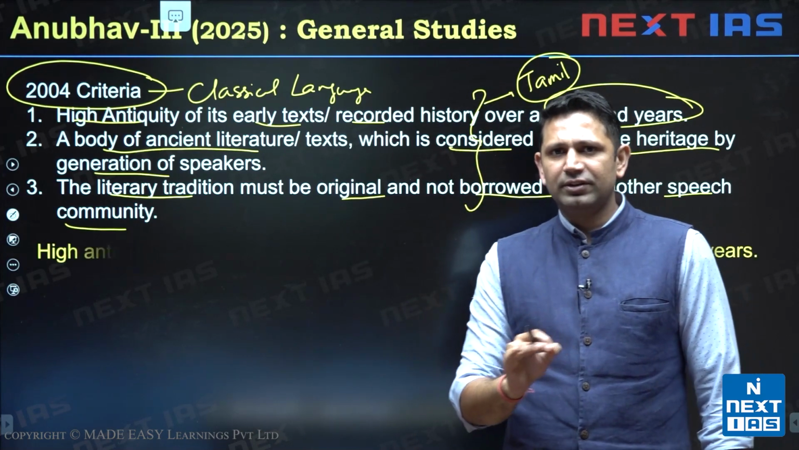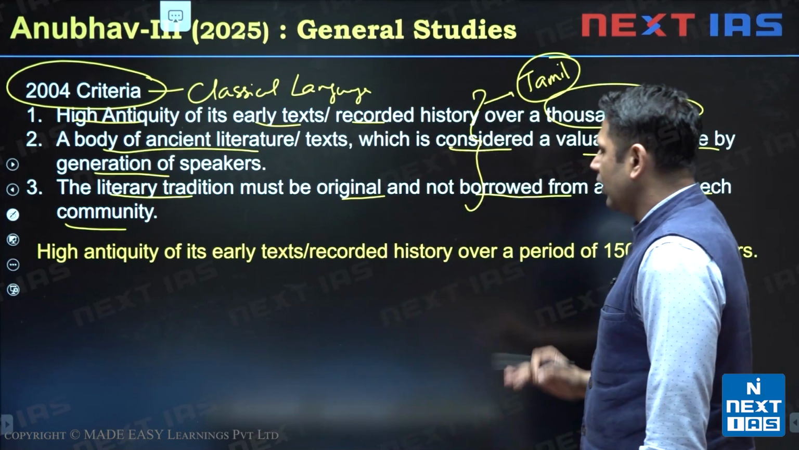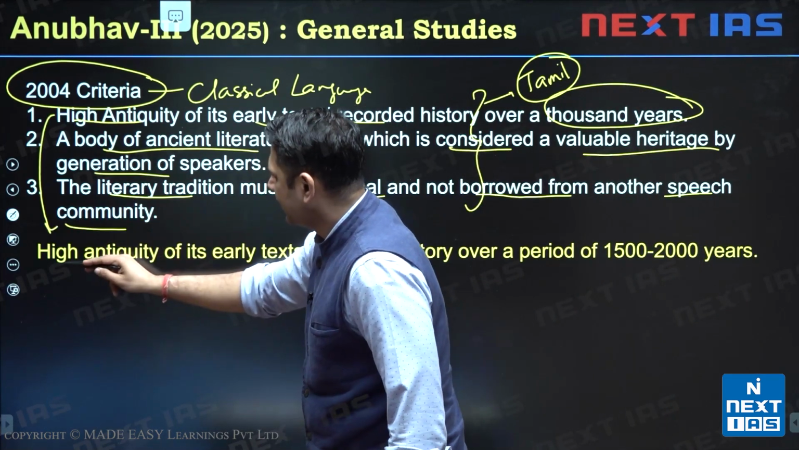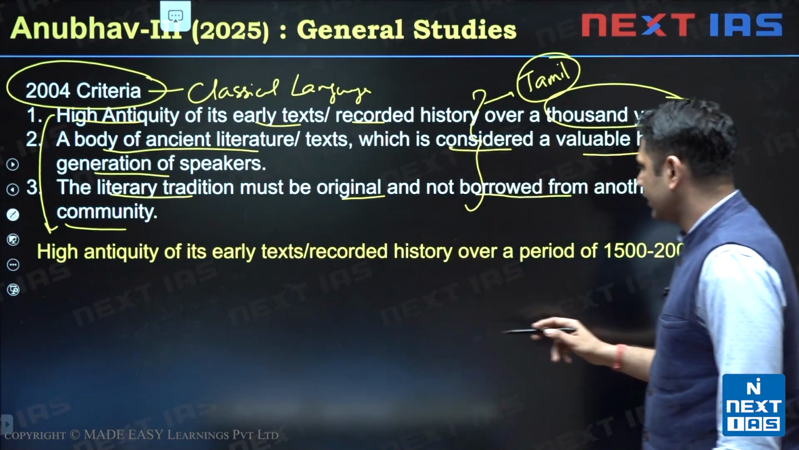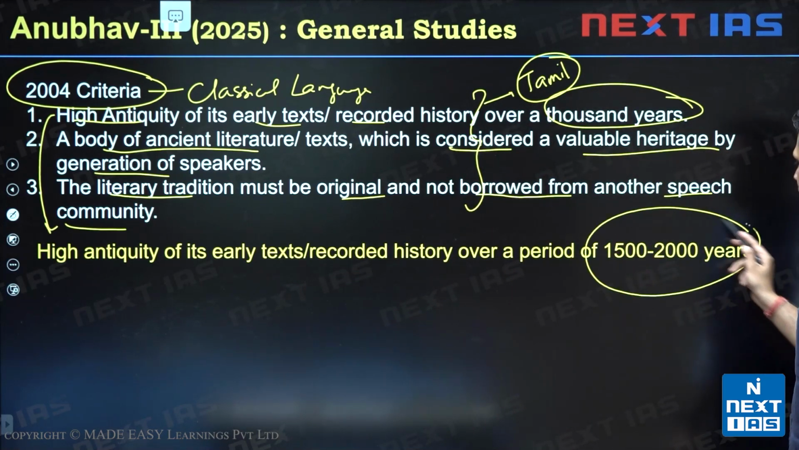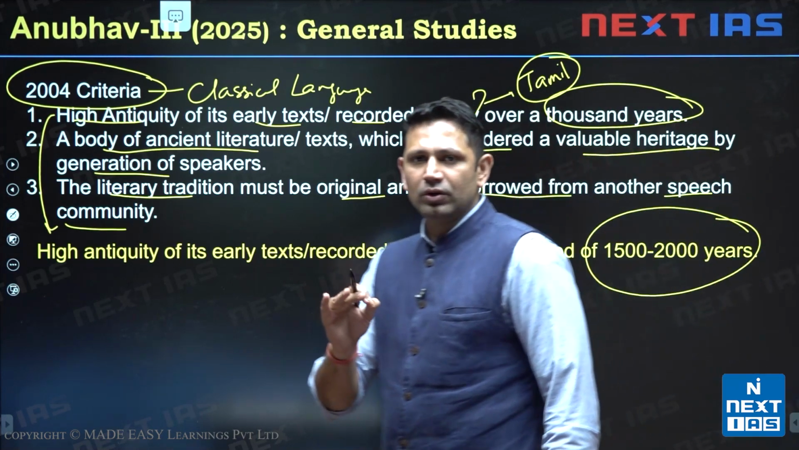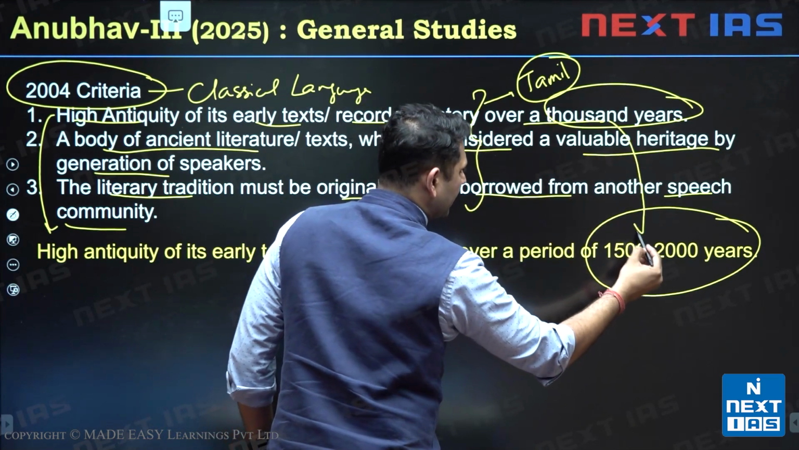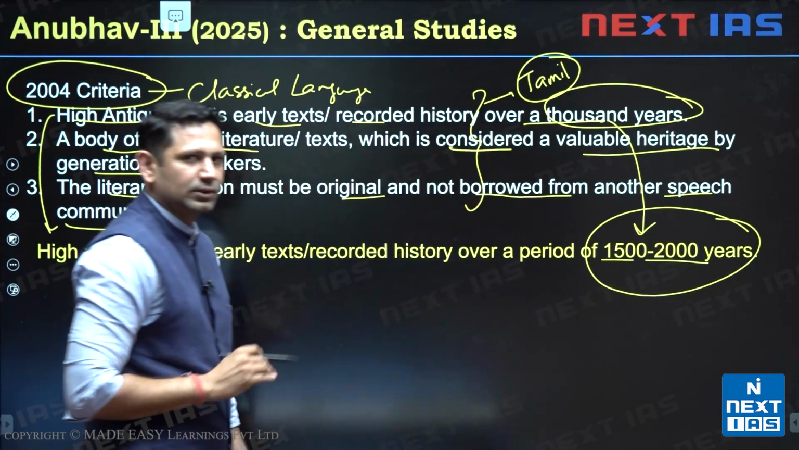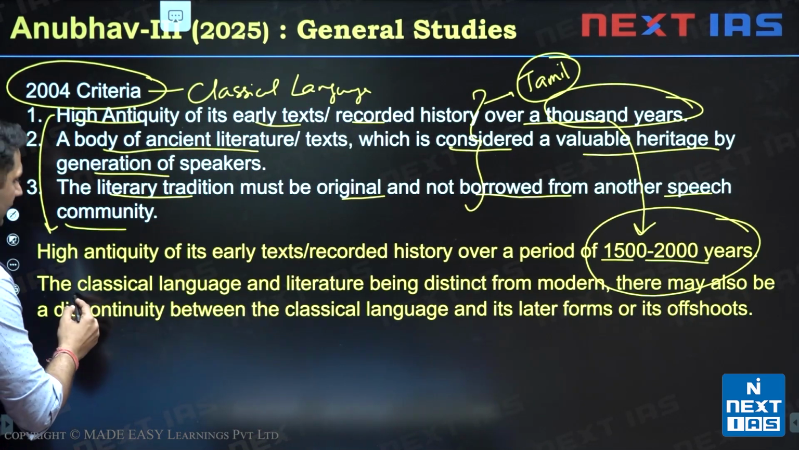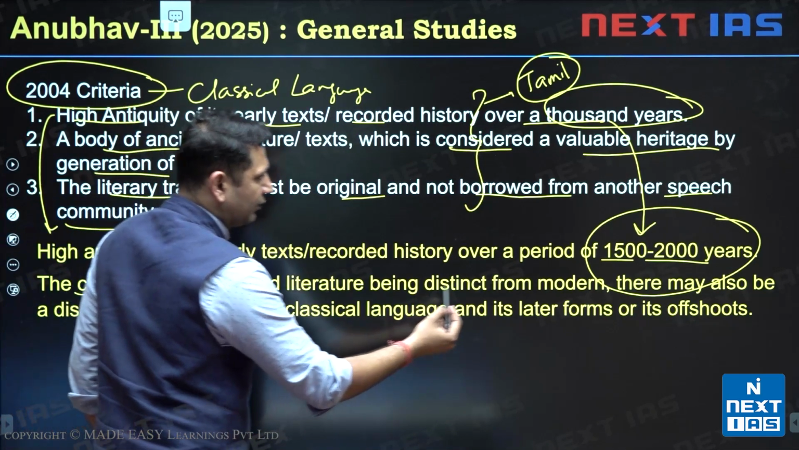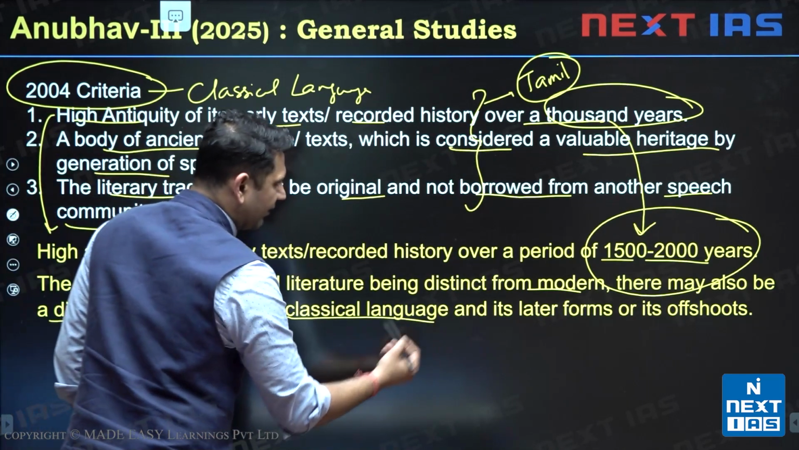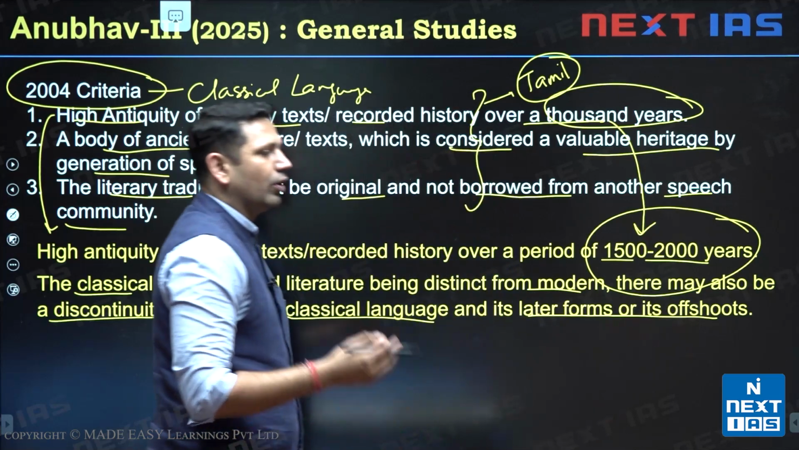Then in 2005, this criteria was revised. Now, it was having one more thing. The first condition was revised as high antiquity of its early text recorded over a period of 1500 to 2000 years. So now this vague 1000 years term has been replaced by this 1500 to 2000 years. Another criteria was added. The classical language and literature being distinct from the modern, there may also be a discontinuity between the classical language and its later form or its offshoots.